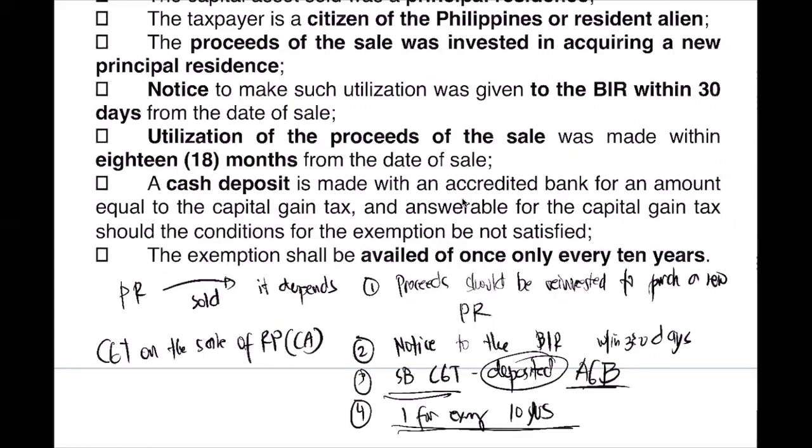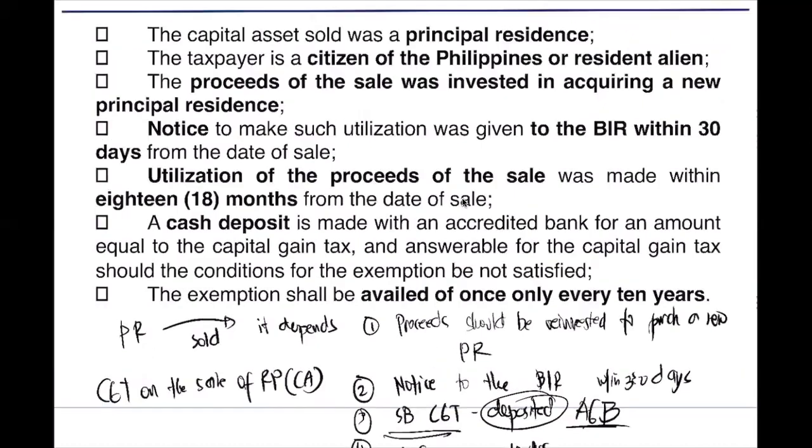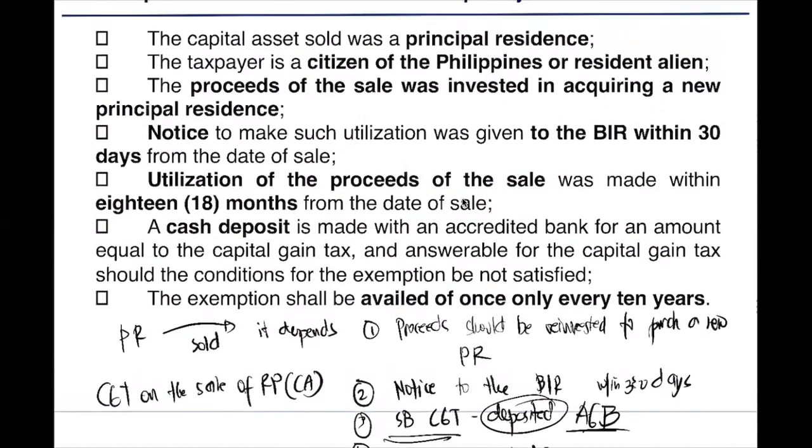And take note, who can only apply for this one? Only a citizen or a resident alien. Hindi pwede ang non-resident alien. Only a citizen or a resident alien. Take note of that. Okay?